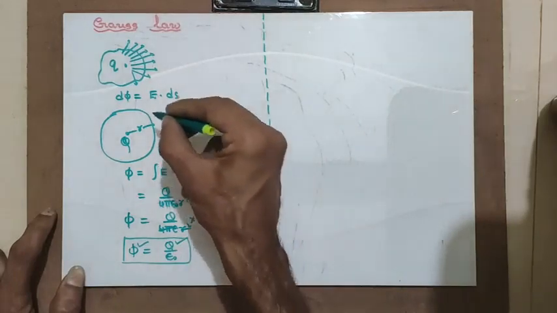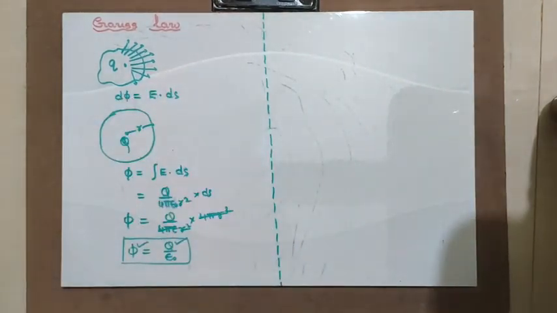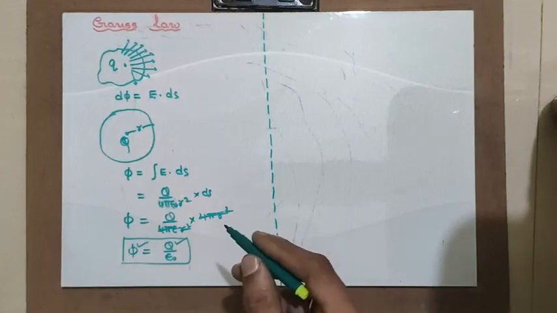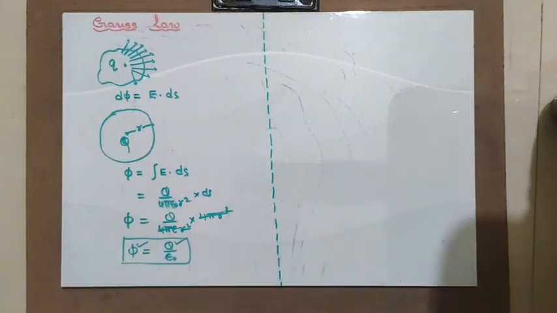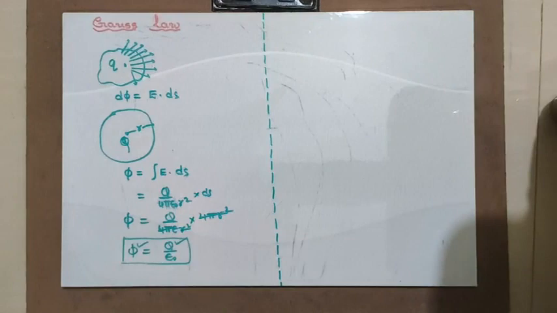Very important is the surface which you are taking. According to the shape of the charge distribution, I have to consider the closed surface. That is very important for us. Now let us find the application of Gauss law.